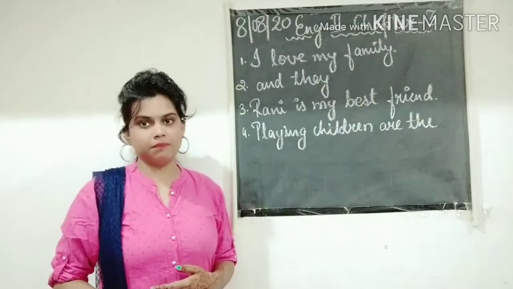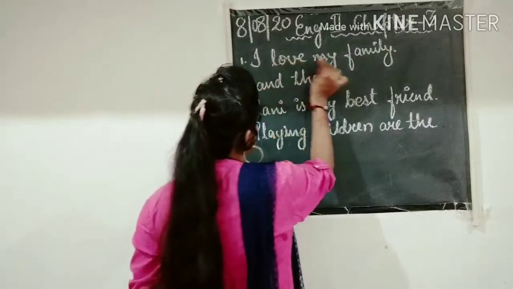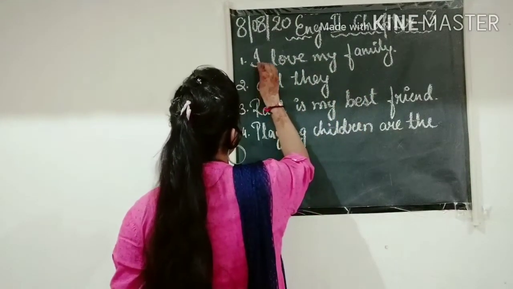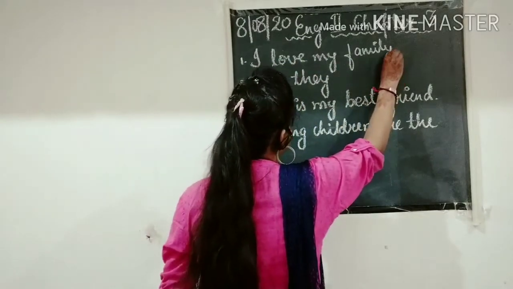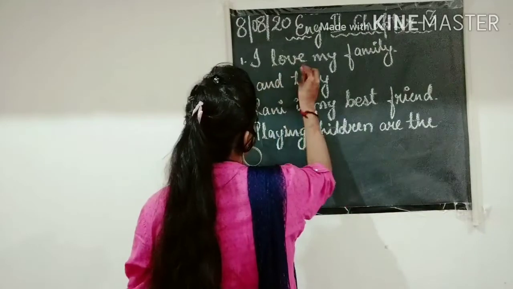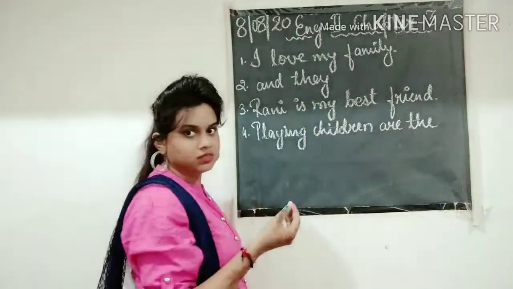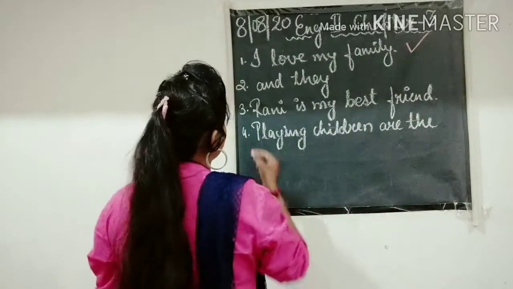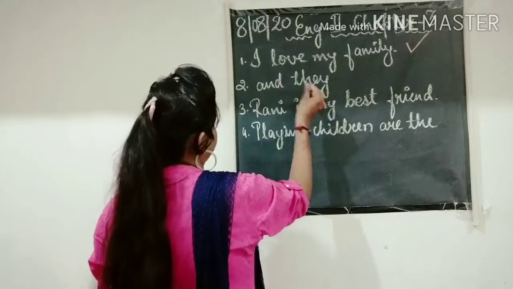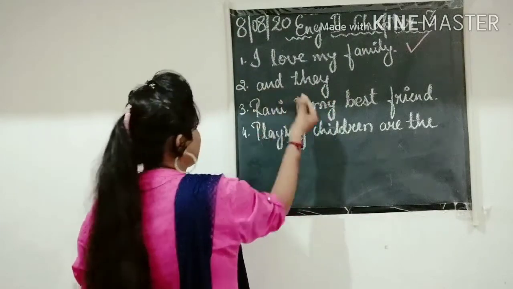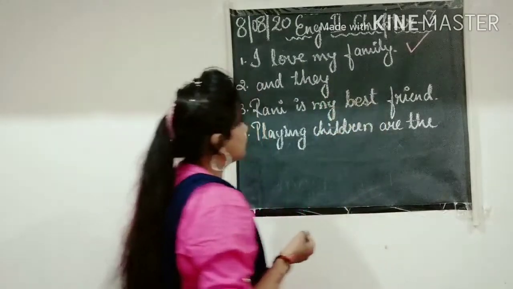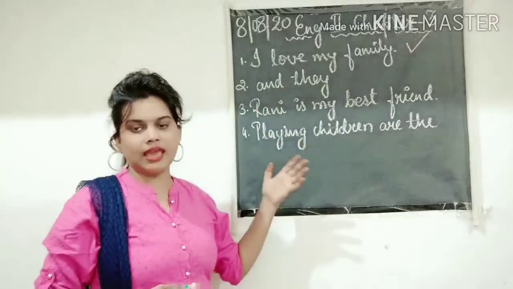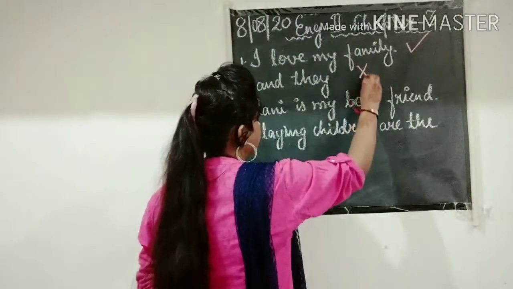Now let us see some examples. First example: I love my family. Here the sentence starts with the letter I, which is capital, and ends with a full stop. It makes some sense, so we will put a right mark; this is a sentence. Second one: and they. Here the first letter is not capital, there is no full stop, and this sentence is also incomplete. It does not make any sense, so we will cross it out.